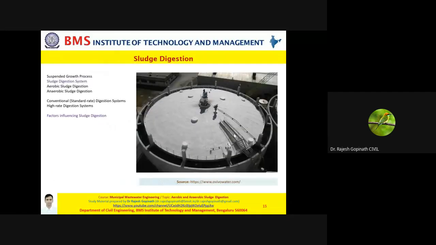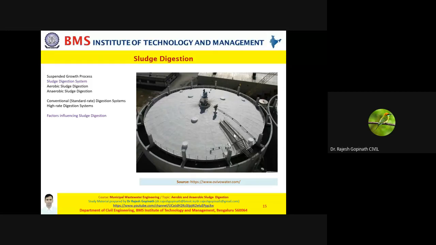Okay, so friends, we are done with the basic understanding of what is sludge, how is sludge produced, from where all sludge is being produced, and what is its basic characteristics. Now let's start with the first type of treatment for sludge, and herein I'm talking about basically sludge stabilization.